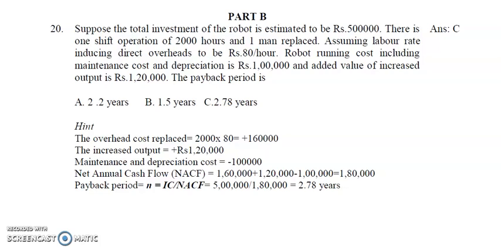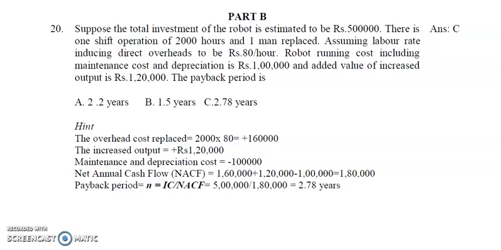Robot running cost including maintenance cost and depreciation is ₹1 lakh, and the added value of increased output is ₹1,20,000. The payback period is A 2.2 years, B 1.5 years, C 2.78 years.